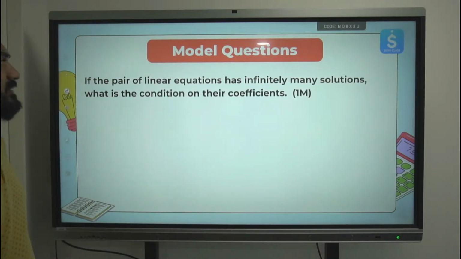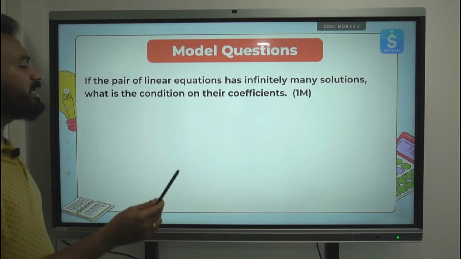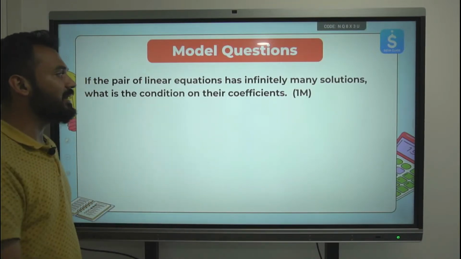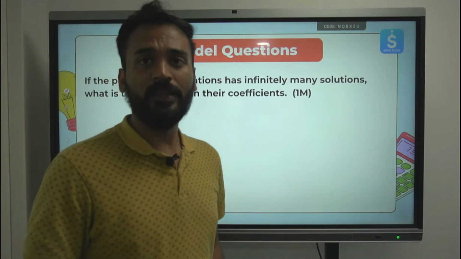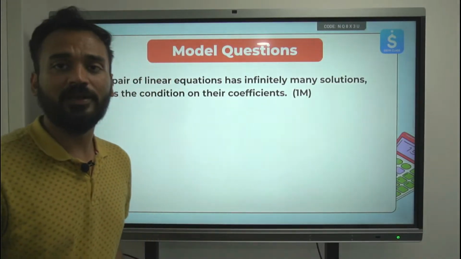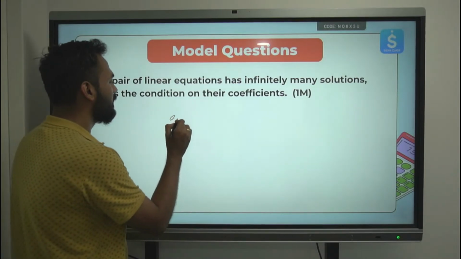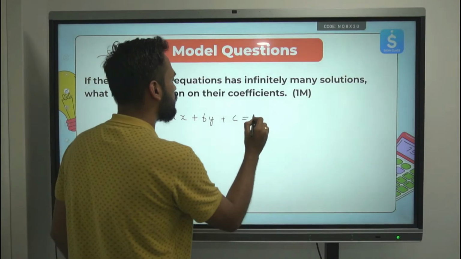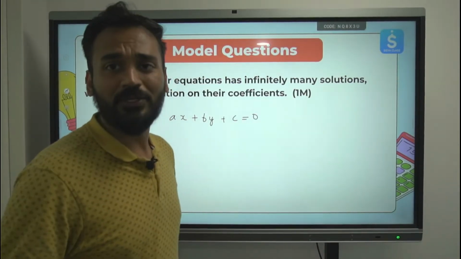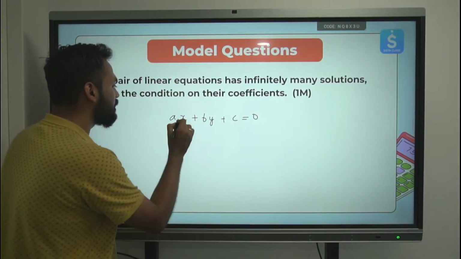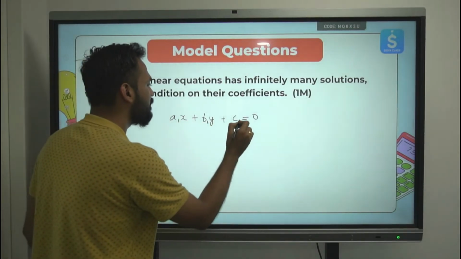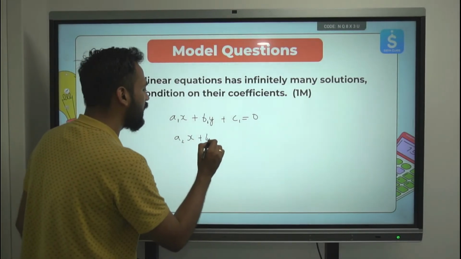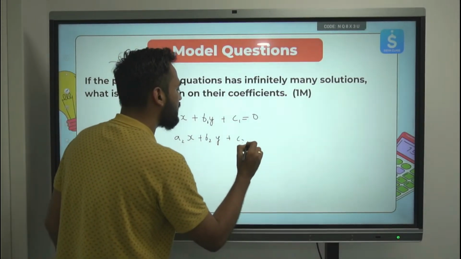Now next question is this, again for 1 mark. If the pair of linear equations has infinitely many solutions, what is the condition on their coefficients? If I take the standard form of a linear equation, it looks like this: ax plus by plus c is equal to 0. If I have two such equations, I will take subscripts: a1x plus b1y plus c1 is equal to 0, and one more equation, a2x plus b2y plus c2 is equal to 0.